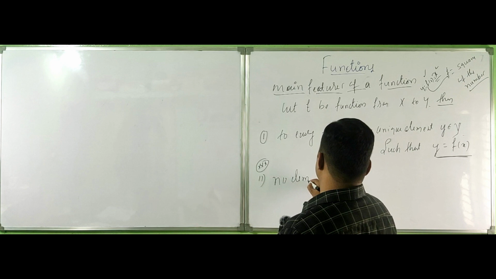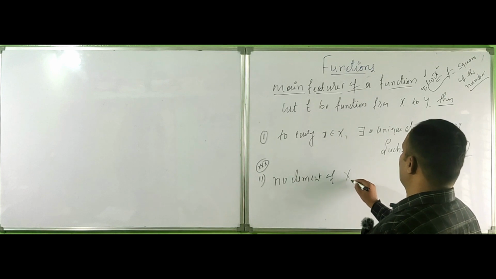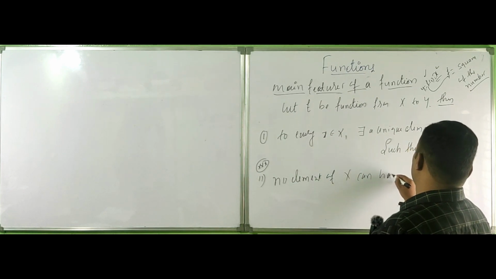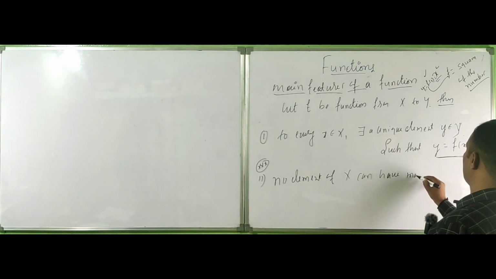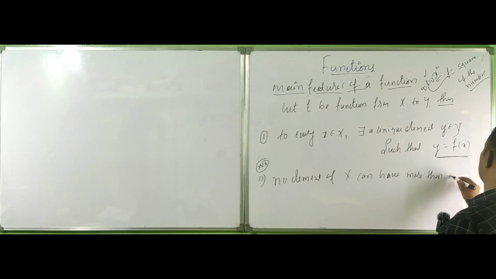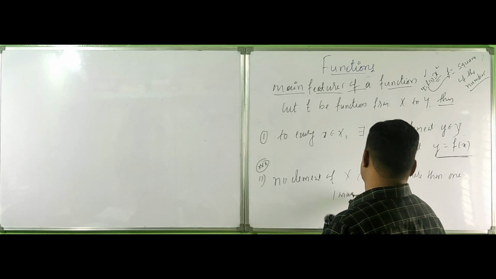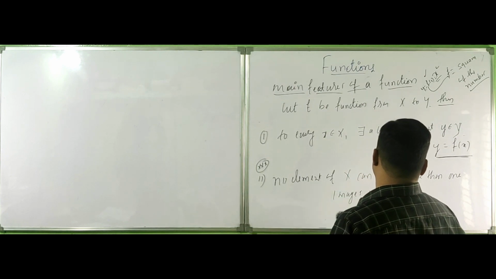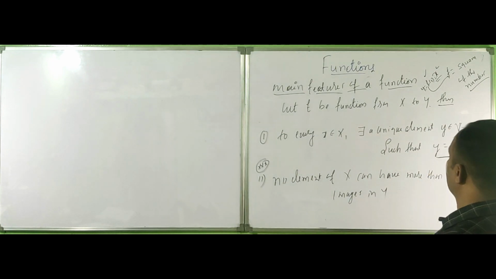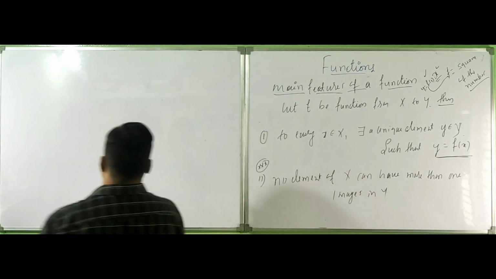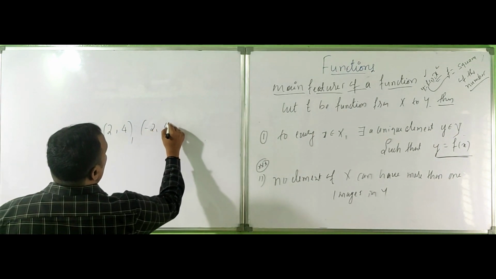No element of X can have more than one image in Y. See, according to this, 2 and 4, and minus 2 and 4, are functions.